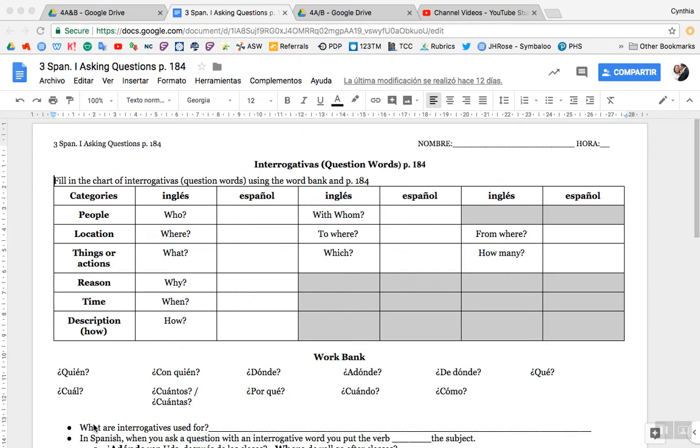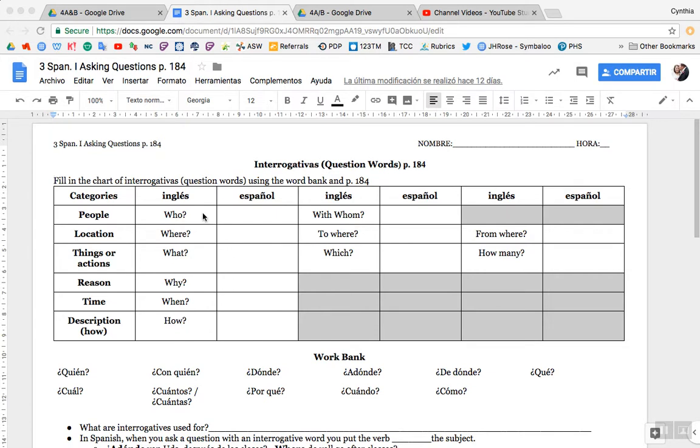Alright, we're going to go ahead and move on to interrogatives. Interrogatives are our question words. So you should have a paper that looks something like this, and we are going to fill in the chart. Now this chart is set up with several categories here on the far left. The categories are people, location, things or actions, reason, time, and description. So for those of you who think like that, we've got it set up like that. And we are going to fill in the blanks with the Spanish for each of these English words.